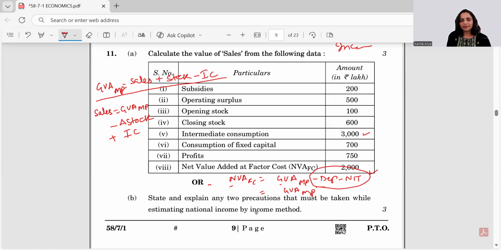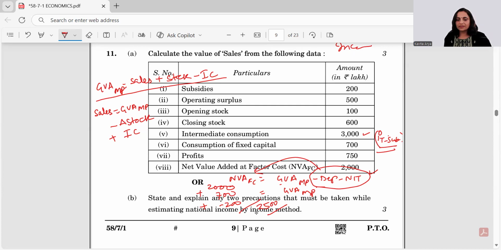NVA is given to be 2000, right? Now we would add back depreciation. We'll move them here. Depreciation is given to be consumption of fixed asset, that is 700. And we would add back NIT also. NIT is not given. It's only subsidies given. So NIT is IT minus subsidy. It means here the IT component is 0. So subsidies would be taken as a minus component, minus 200. So my answer comes out to be 2,500 here.